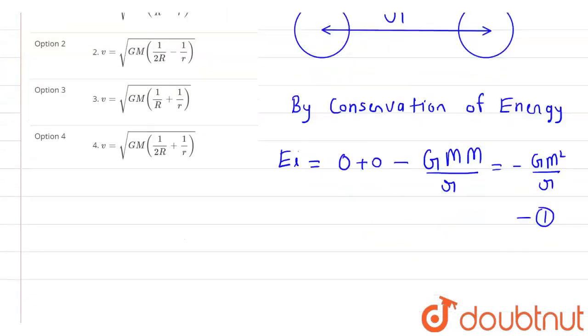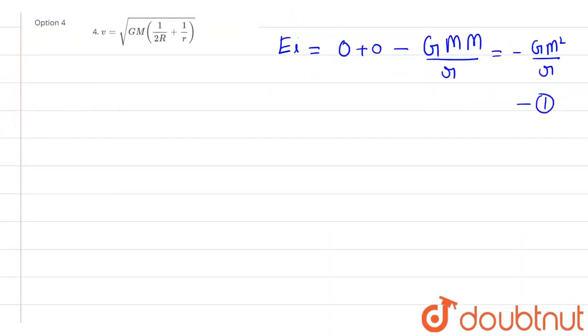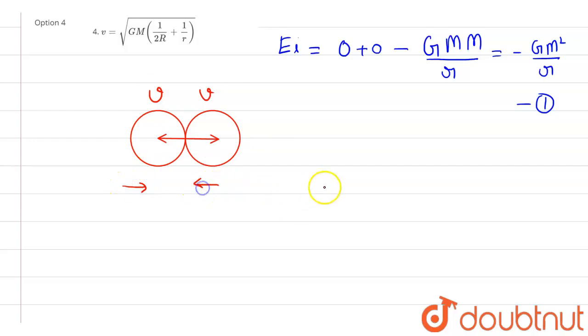Now in the second case, let's say this is the initial one and this is the other one. Here they have collided. When they have collided, their center to center distance will be this one, and both are moving with velocity v towards each other. Let's say this is moving towards right and this is moving towards left.